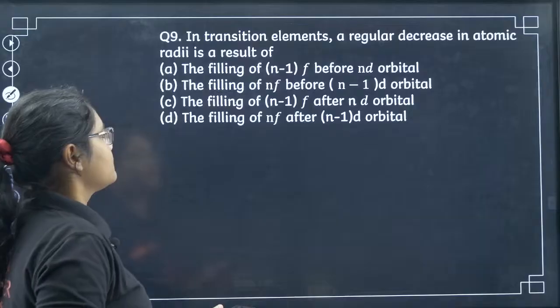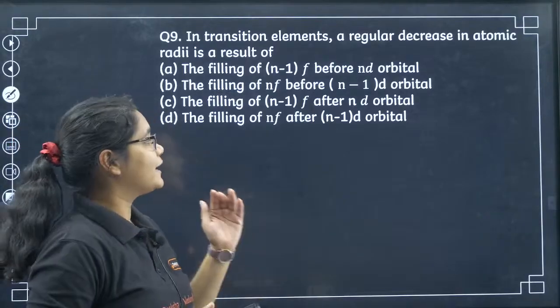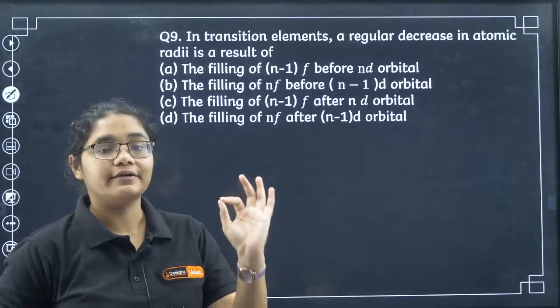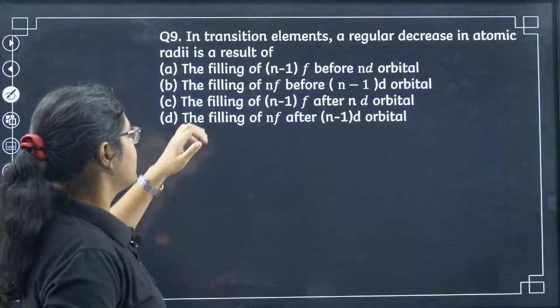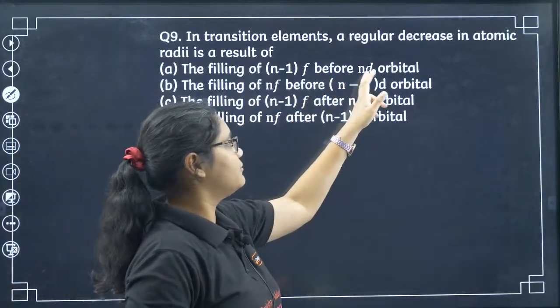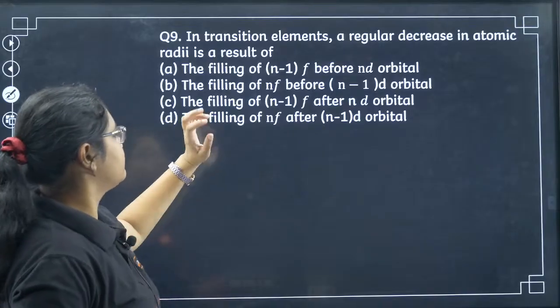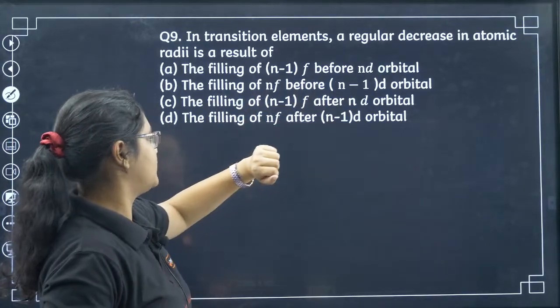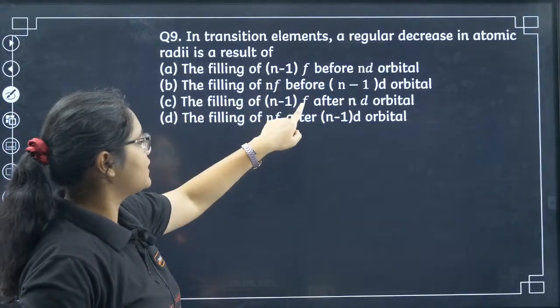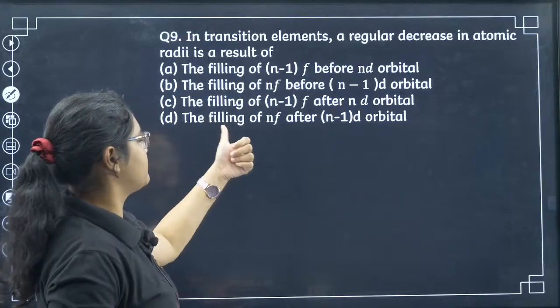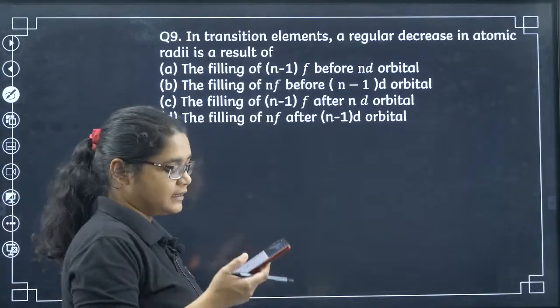Ninth one. In transition elements, a regular decrease in the atomic radii is the result of the filling of (n-1)f before nd orbital, the filling of nf before (n-1)d, the filling of (n-1)f after nd orbital, and the filling of nf after (n-1)d orbital.